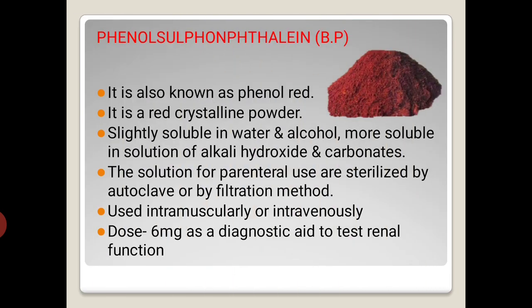The next is phenolsulfonphthalein. It is also known as phenol red. It is a red color powder, slightly soluble in water and alcohol, more soluble in solution of alkali hydroxide and carbonates, and the solutions for parenteral use are sterilized by autoclave or by filtration method. Used intramuscularly or intravenously. The usual dose is 6 mg as a diagnostic aid to test renal function.